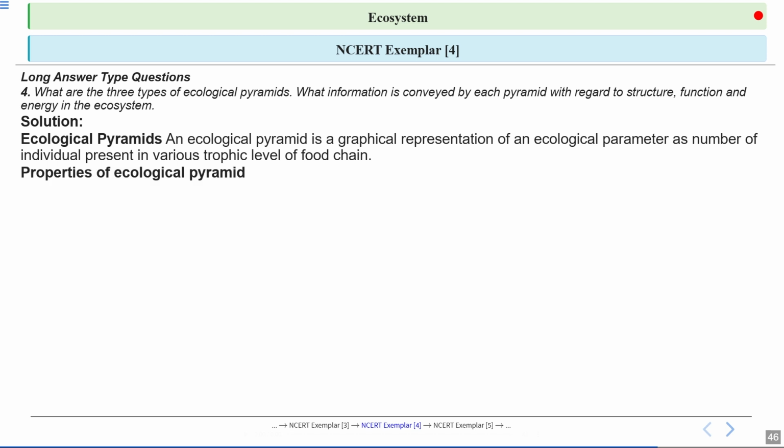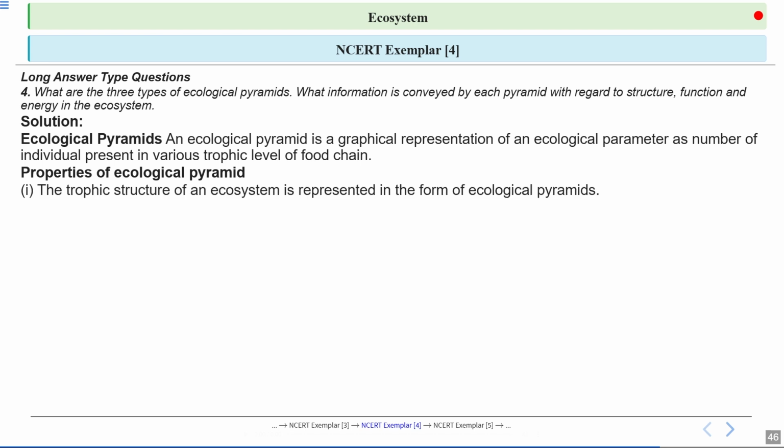Now, what are the properties of ecological pyramid? There are three kinds of ecological pyramid: pyramid of number, pyramid of biomass, and pyramid of energy. In pyramid of number, you talk about the number of organisms. In pyramid of biomass, you are talking about the biomass of the species present at a particular trophic level. Basically, you include all the species in a particular trophic level. And then you have the pyramid of energy, which tells you about the energy present at that trophic level.